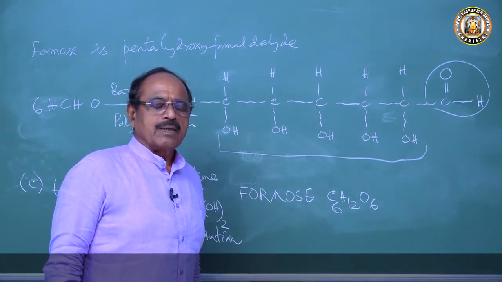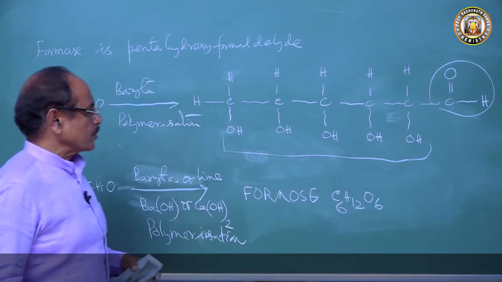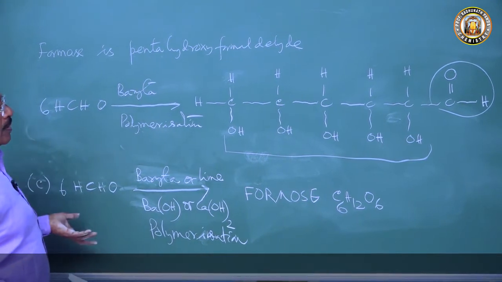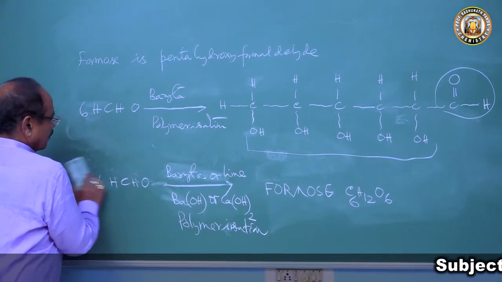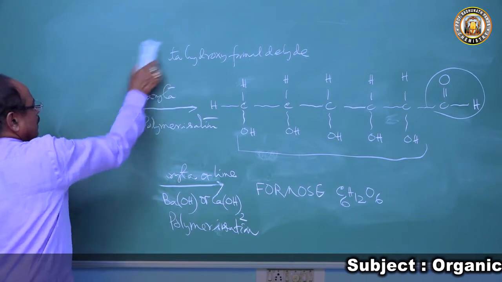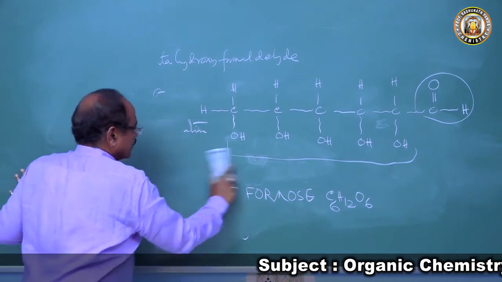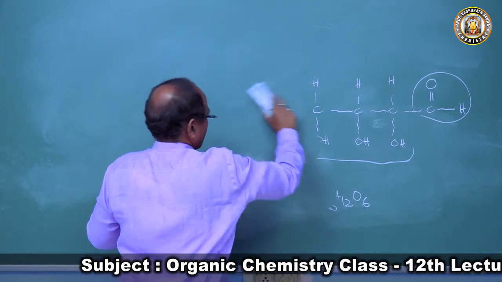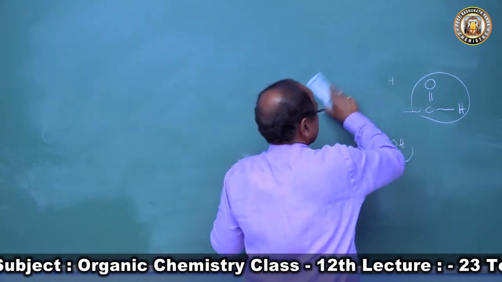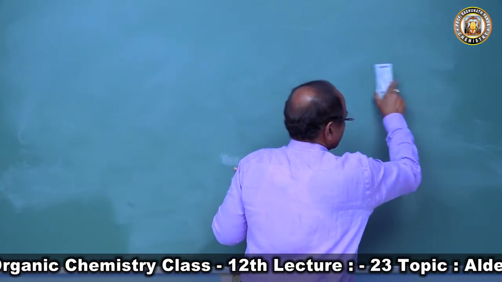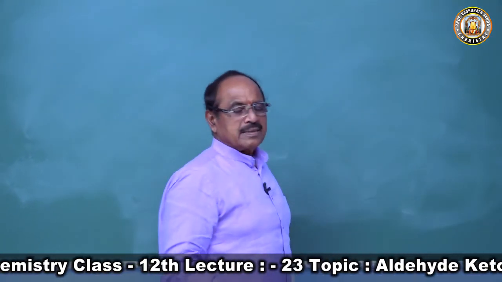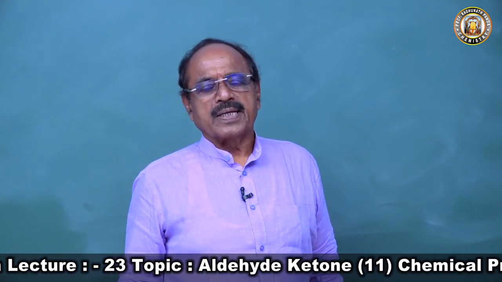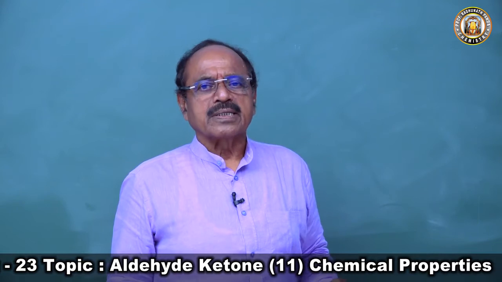It gives formose, a sugar. This is a very important reaction. You may get this as a 1 mark question or in your MCQ: formose is produced from formaldehyde, acetaldehyde, acetone, or formic acid?